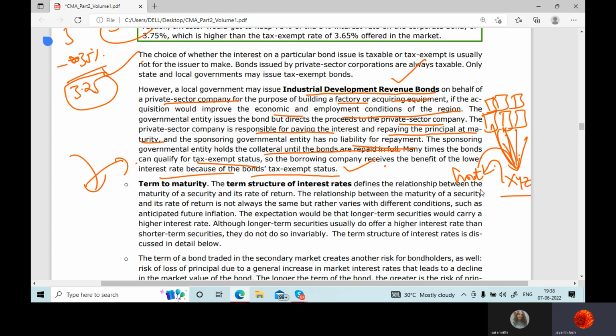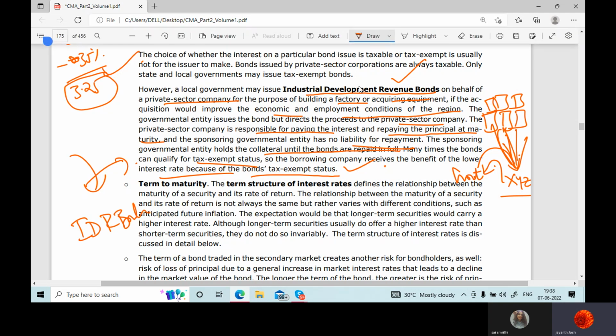It's not necessary that they should always issue asset-backed securities. Governments are very safe. Am I right? There are some countries where the governments have defaulted, but many times the government bonds are very safe and secure investments. You can take treasury bonds. Do you think the United States government has ever defaulted on treasury bonds? No. So industrial development revenue bonds are what?